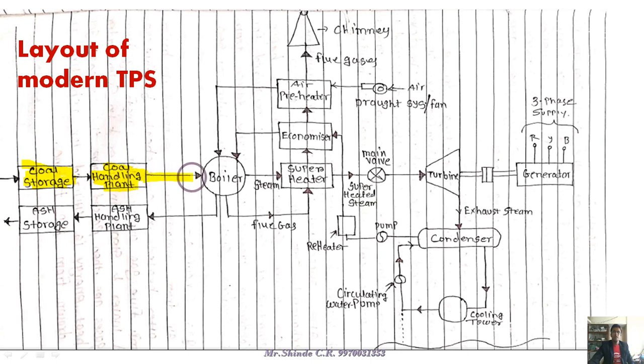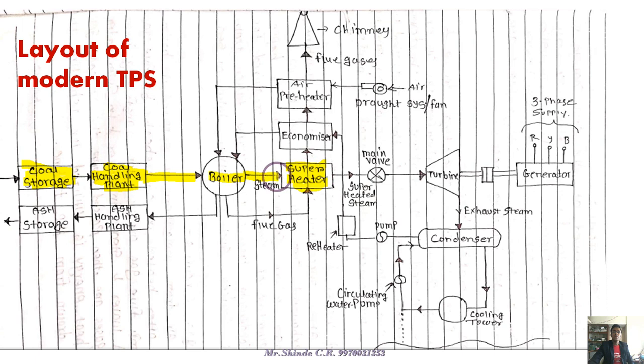Then that highly handled or processed coal is given to the furnace, which is near the boiler. The furnace is the location where the combustion of coal is done, and the boiler we have already studied. The boiler converts the water into steam. That steam is superheated. Why is superheating added there? Because of the Rankine cycle. The Rankine cycle overcomes the drawbacks of the Carnot cycle.